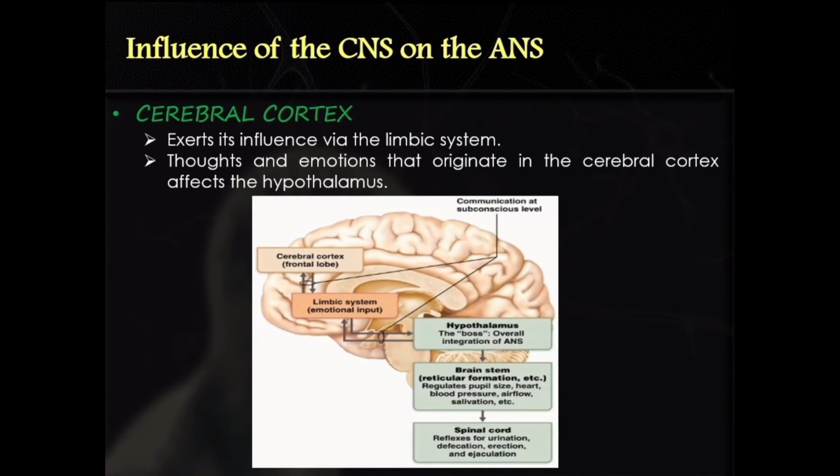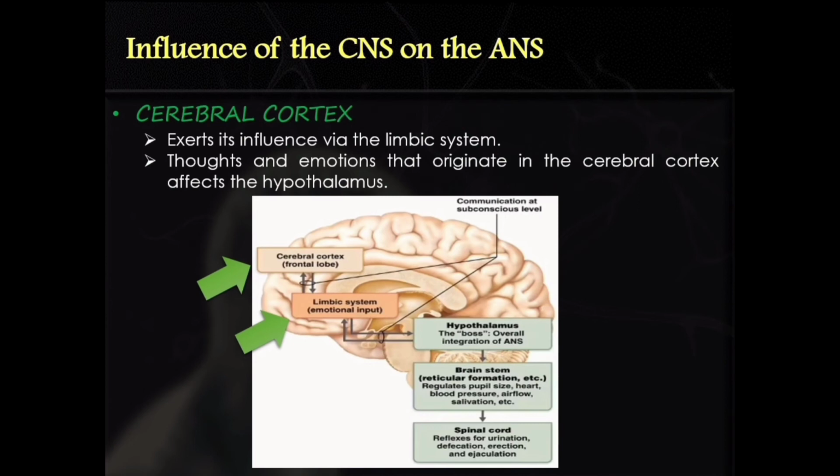You may think of something that is scary and you have an increase in heart rate, or an increased respiration rate, or something that you see, which is a process of the cerebral cortex, influences your heart rate, or causes you to tear up, or you smell something really delicious and it causes the production of saliva. So obviously, there is a connection between the cerebral cortex and autonomic nervous system functions, and that connection appears to be the limbic system.